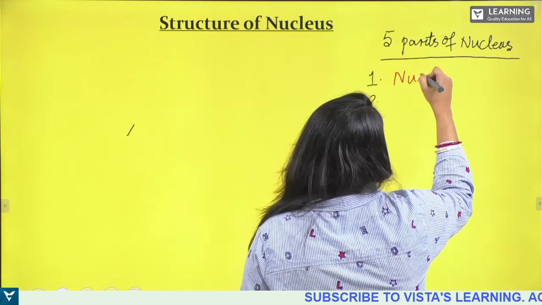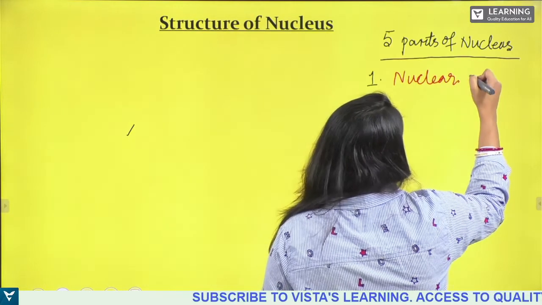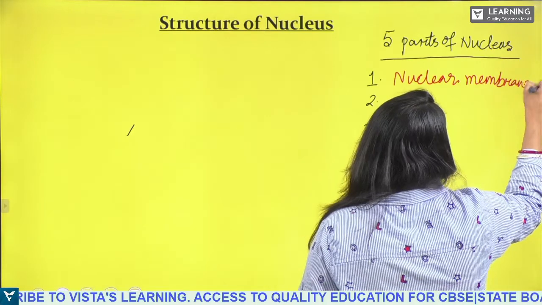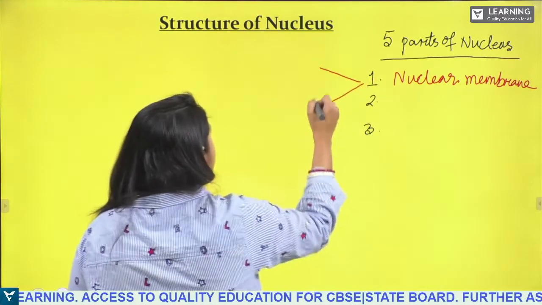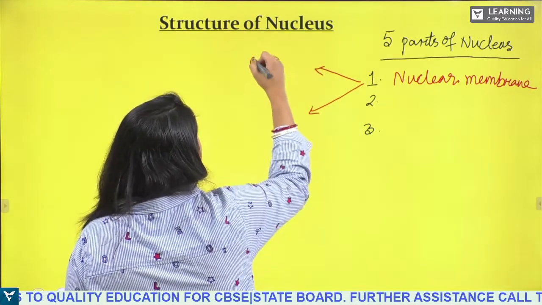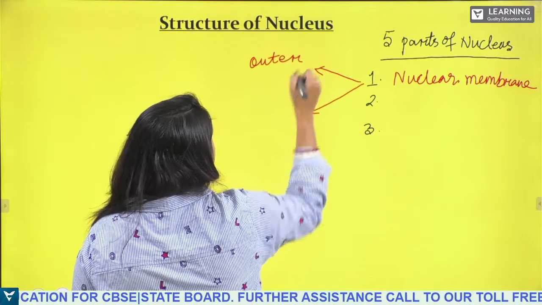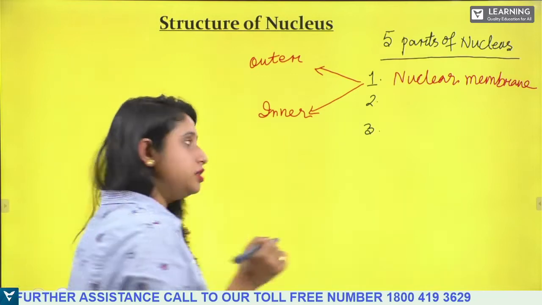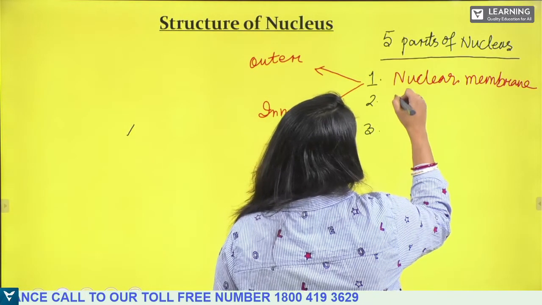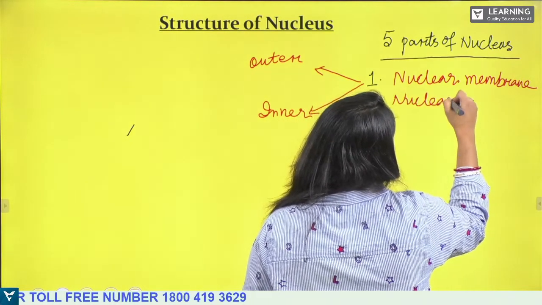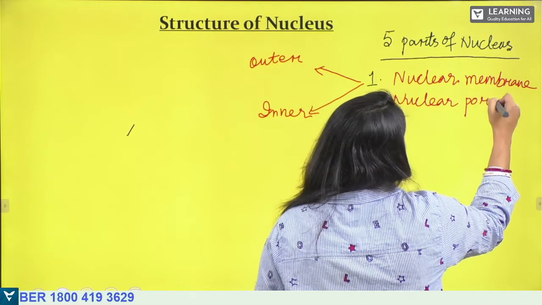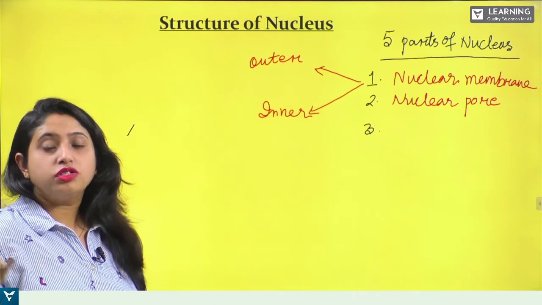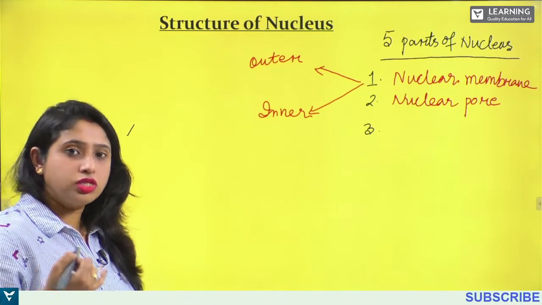The outer membrane and inner membrane together are called the nuclear membrane. So there are two nuclear membranes: one is the outer membrane and another one is the inner membrane. Next, the nucleus has the nuclear pore. In the nucleus you will see nuclear pores through which the molecules move inside and outside the cell.